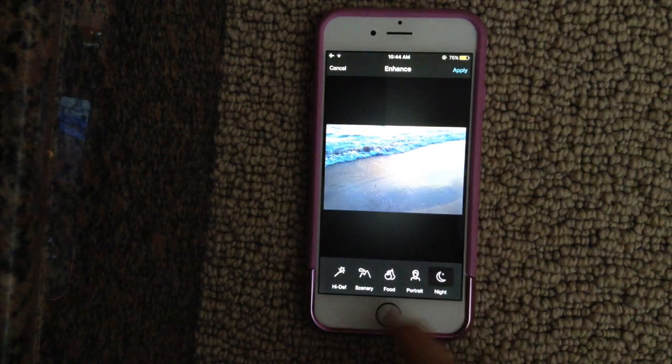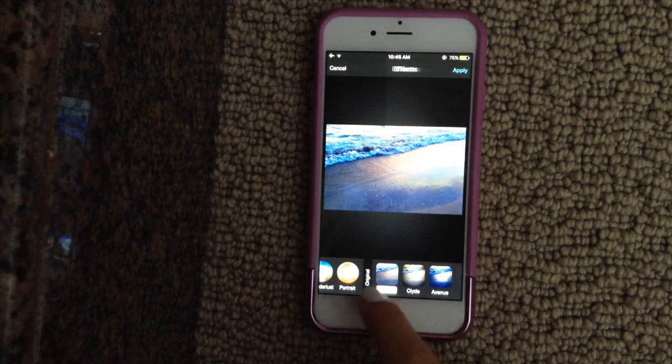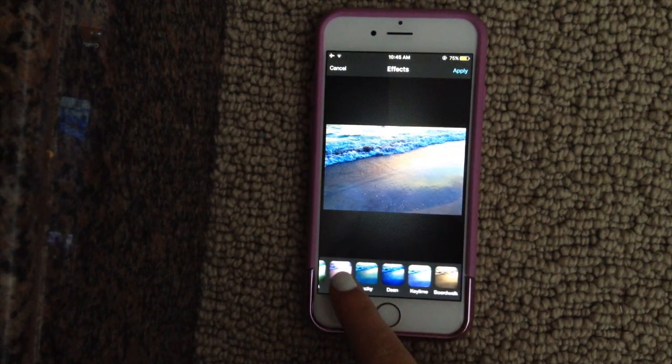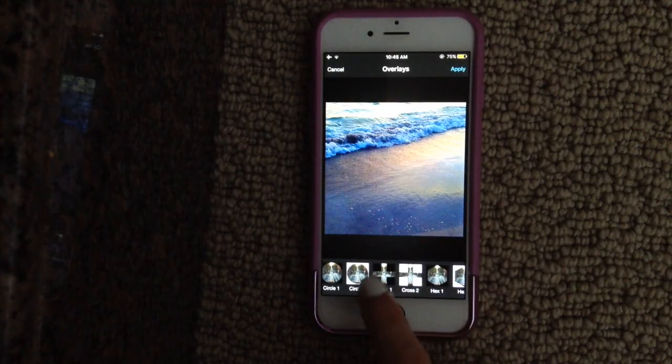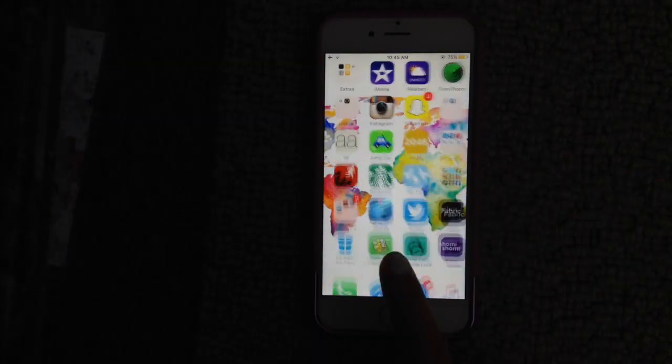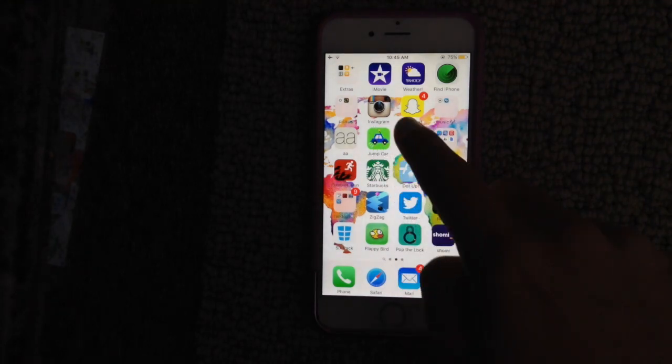So this is basically just to up the quality of the picture and enhance it. And it has effects, but I usually use my effects on VSCO cam, so I don't really need that. Here you can do some cool overlay effect. Then I have the actual Instagram app, which you can follow me on there if you want. I'll show you my feed.